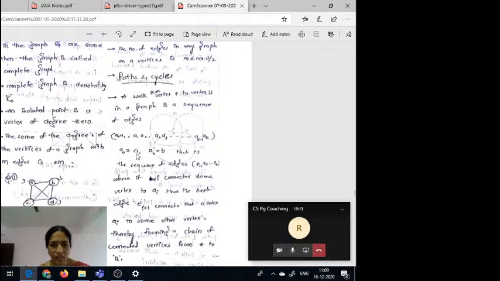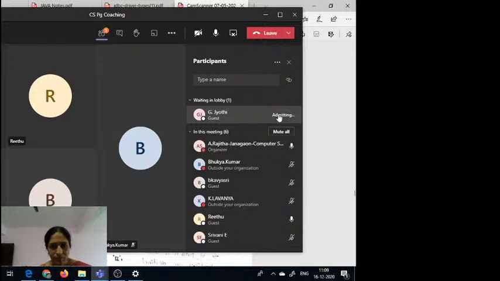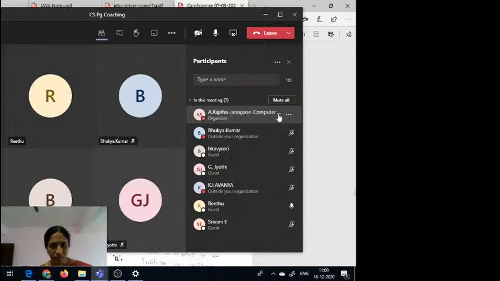Here a0 equal to a and the last one, this is the initial point and this is the final point or end point. So this initial point is a and final point is b. Now the sequence of edges, that means e1, e2, e3 and so on up to ek, all these sequence of edges are there.